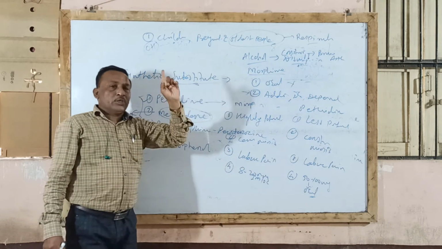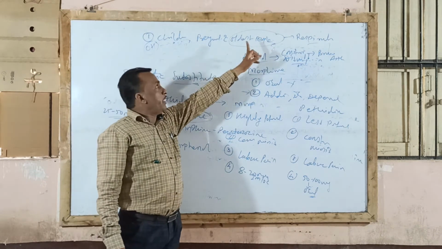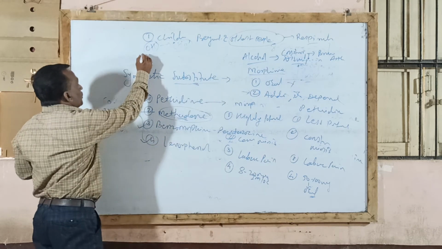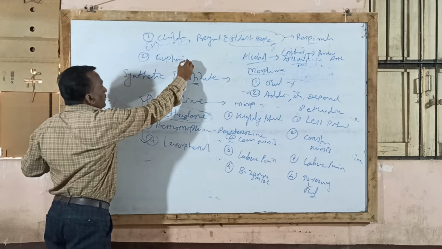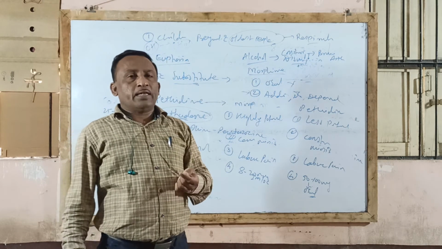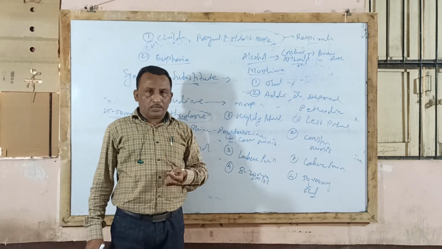So this is the first indirect question: why should it not be given to children, to pregnant women and to old age people. Another reason which is repeatedly asked: morphine produces euphoria. What is the reason? We already completed it in pharmacological action. Euphoria is nothing but a sense of well-being, a mentally satisfied condition.